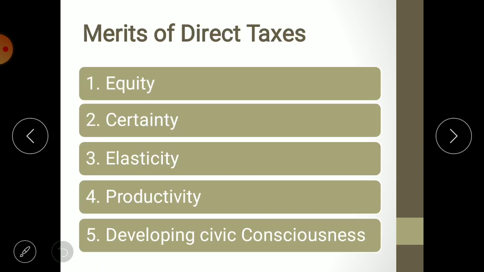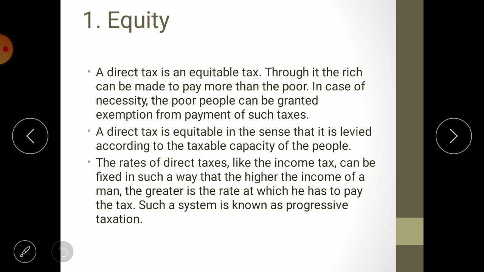Now let us see the merits of direct taxes. There are 5 merits. First one is equity, second one is certainty, third one is elasticity, fourth one is productivity. See, these 4 advantages are nothing but the canons of tax. We have seen that there are 8 canons given by 2 different economists. One is Adam Smith and second one is Professor Bastable. And out of these 8 canons, the direct tax possesses 4 canons. And the fifth advantage is developing a civic consciousness. Now let us see in detail.